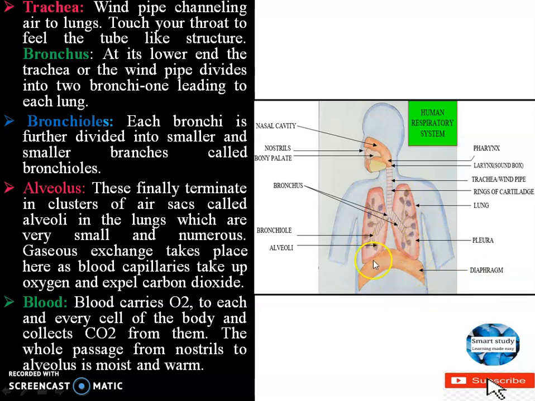Now, whenever we breathe, what happens to this diaphragm? If you breathe out air, this diaphragm will move up, okay, and air is expelled out. And when you breathe in, the diaphragm will relax, so the air comes inside. So that is the role of the diaphragm in breathing.